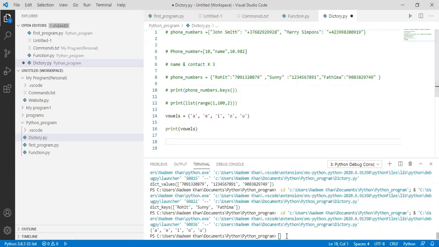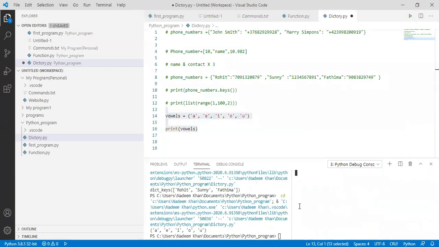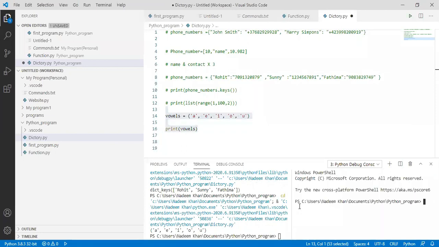First, let's see what this is. In this section, this terminal, we can print the output of our code, but we can also use this terminal directly for printing our values.